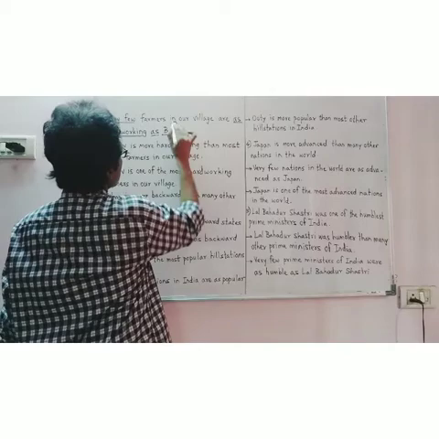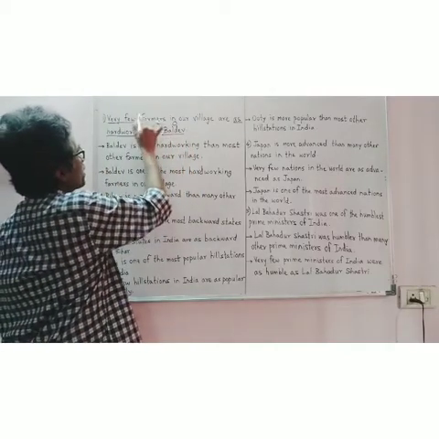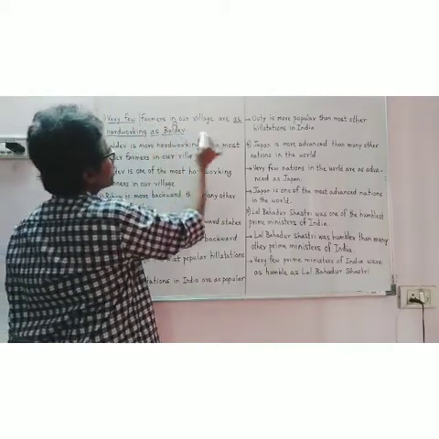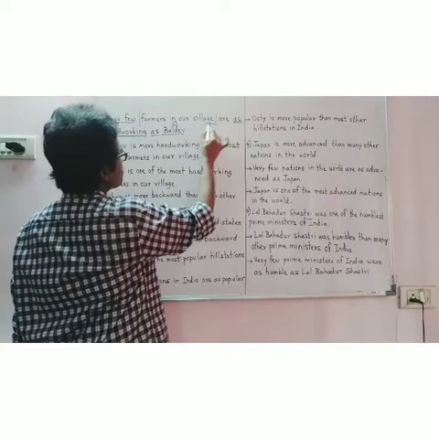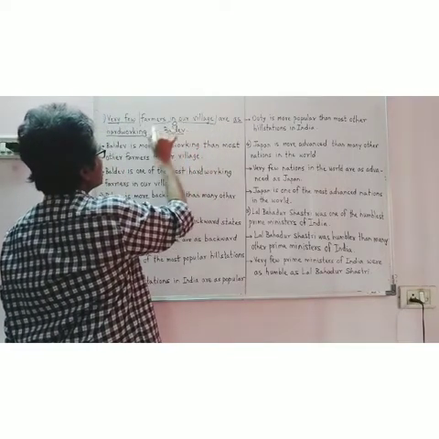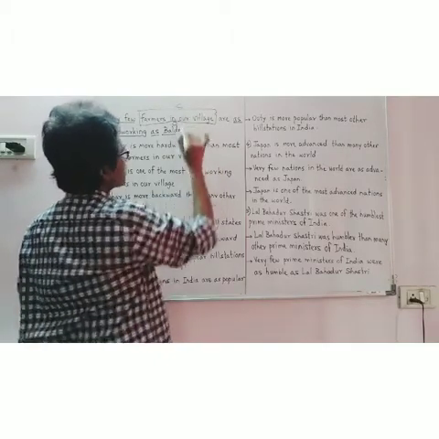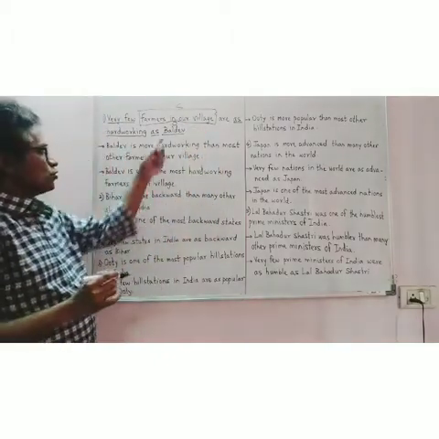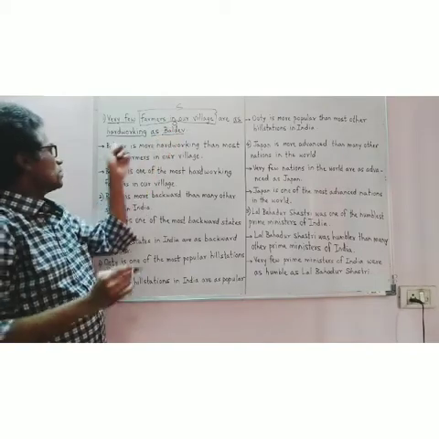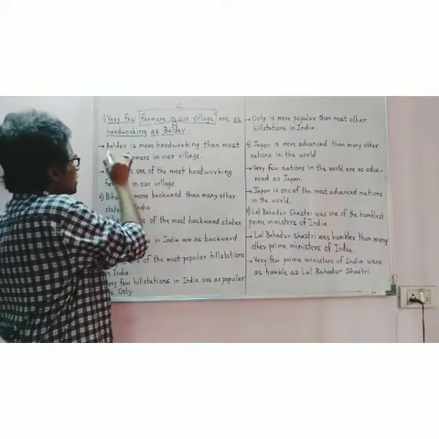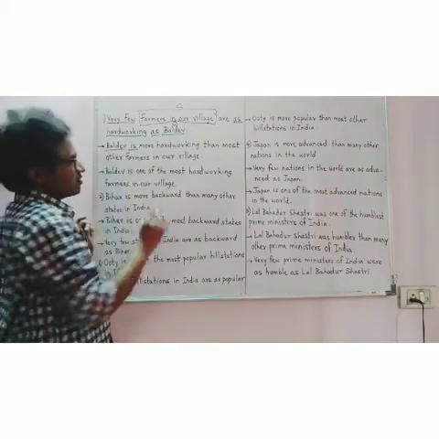It will begin with the object, and the part after very few, the part before the verb, is the subject. So your comparative will begin with the object, which becomes the subject.